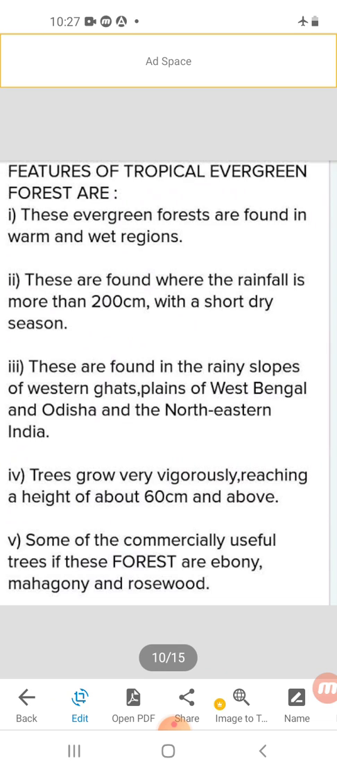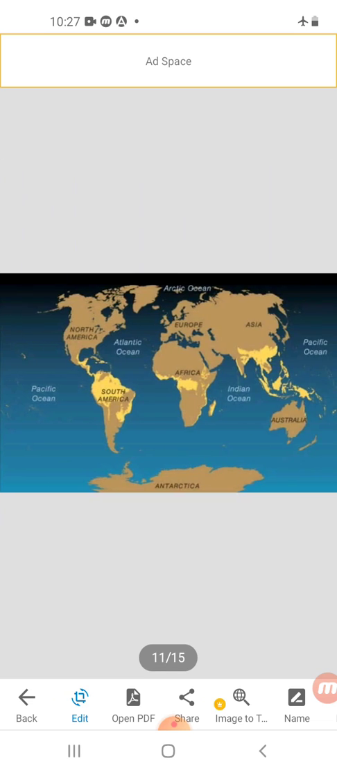These evergreen forests are found in warm and wet region always. These are found where the rainfall is more than 200 centimeter with a short dry season. These are found in the rainy slopes of Western Ghat, plains of West Bengal or Odisha and the northeastern India, beta. Okay, these are the location of the evergreen forest in India.